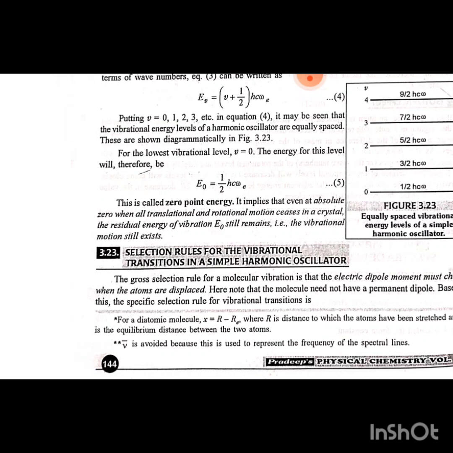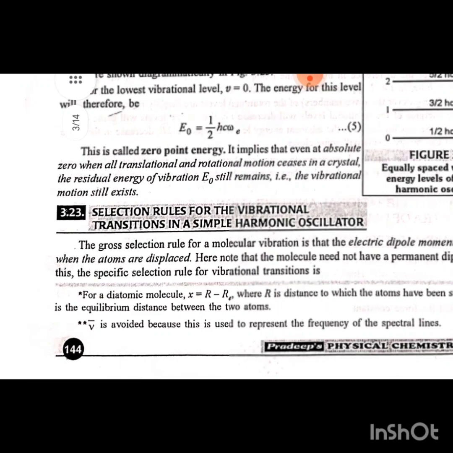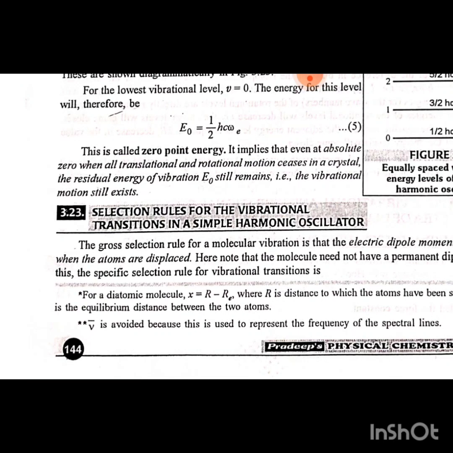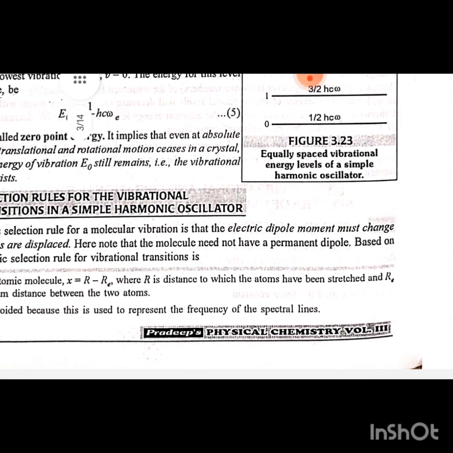3.23 Selection rule for the vibration transition in a simple harmonic oscillator. The gross selection rule for a molecular vibration is that the electric dipole moment must change when the atoms are displaced. Here note that the molecule need not have a permanent dipole. Based on this, the specific selection rule for vibration transition is: for a diatomic molecule, x is equal to r minus r e, where r is the distance to which the atoms have been stretched and r e is the equilibrium distance between the two atoms. Mu is avoided because this is used to represent the frequency of a spectral line.